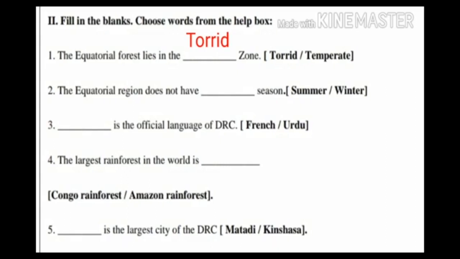Second question. The equatorial region does not have dash season, summer or winter. The answer is winter. The equatorial region does not have winter season. Third question. Dash is the official language of DRC. Option French or Urdu. The answer is French. French is the official language of DRC.